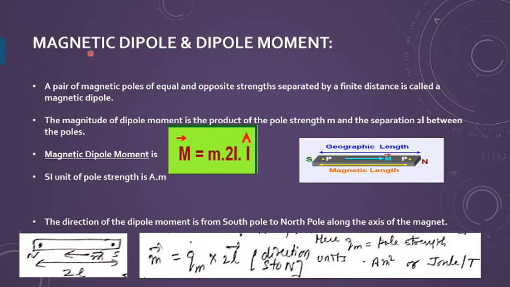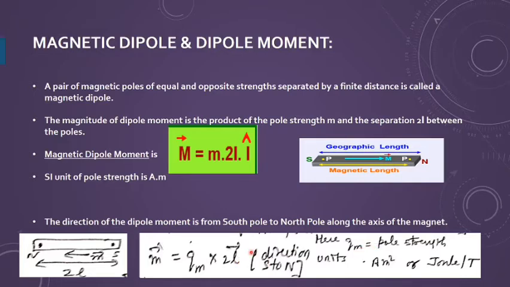Magnetic dipole, if I say, then that is, of course, consisting of magnetic poles separated by a small distance, that is forming the magnetic dipole. And magnetic dipole moment is the product of the pole strength and the separation between them. Separation here we have taken as twice of L, just for convenience, as we have done in the electric dipole. It is denoted by M. So M can be written as Qm into 2L, or you can write capital M as m into 2L.